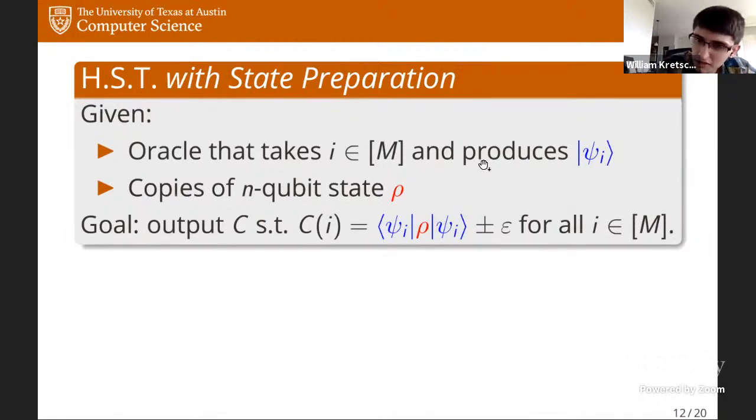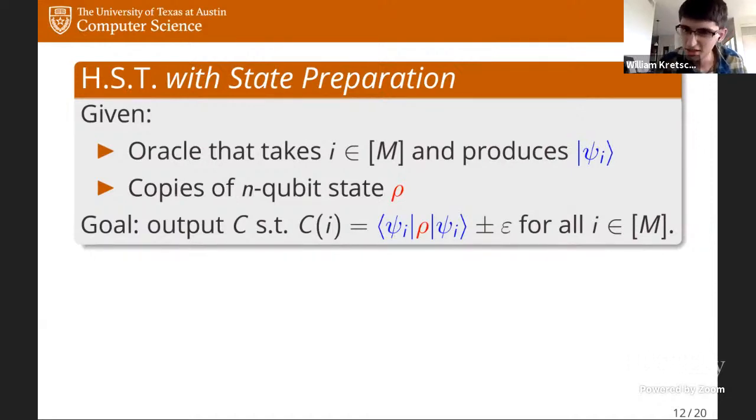And now, rather than just being able to measure this observable, you're going to get even stronger access. You actually get the ability to produce copies of psi. You can show that this also lets you measure psi, of course. So this is strictly more powerful. And there are even, I believe, some examples of query complexity separations where the ability to produce a state can be potentially exponentially more powerful than the ability to measure in a basis containing that state. So this should be strictly easier than what's on the previous slide.